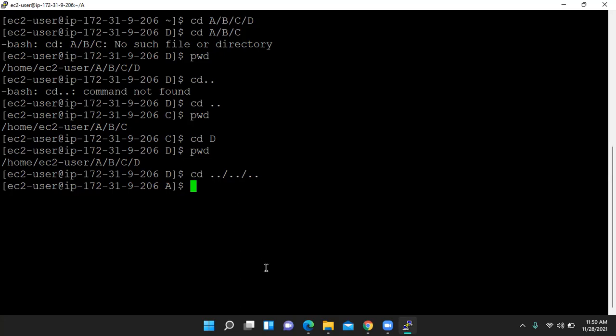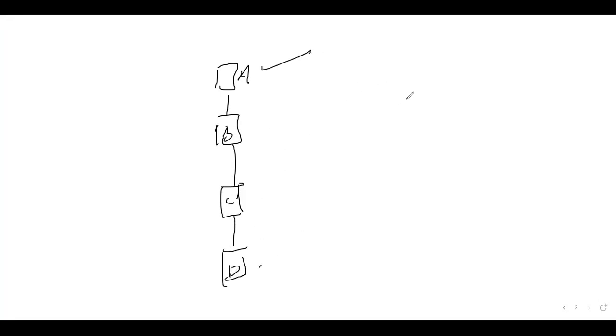See, friends, suppose we have A, inside A there is B, inside B there is C, and we have D. If we are at position A and we want to move to D, then we can write cd B slash C slash D. Using B slash C we can move inside C, and if we follow this path, we can enter D directly.